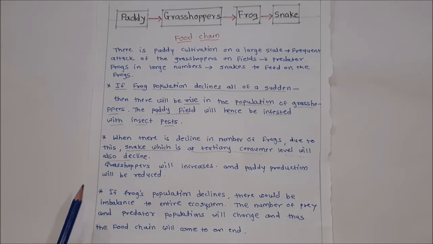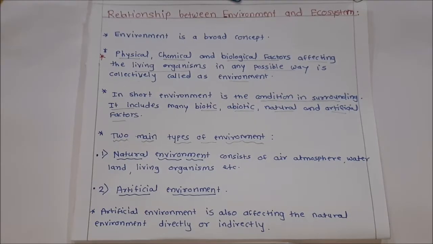And what will be the overall effect on that ecosystem? If the frog population declines, there would be imbalance to the entire ecosystem. The number of prey and predator populations will change, and thus the food chain will come to an end. Thus, if the food chain is altered, it results in imbalance in the ecosystem.